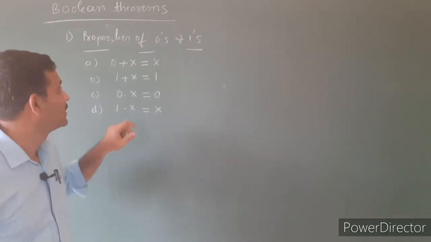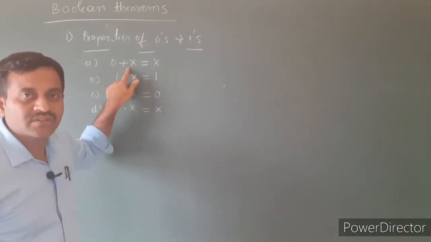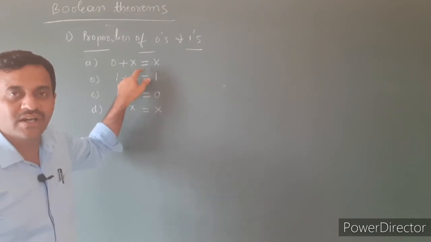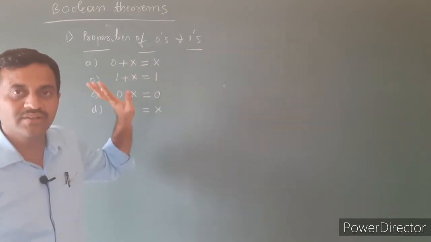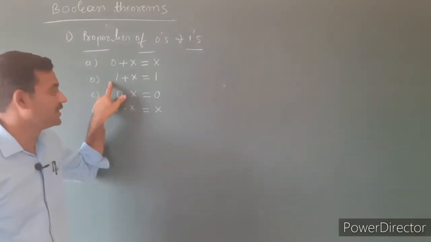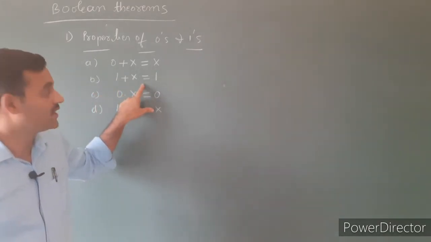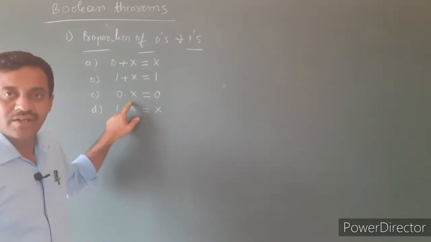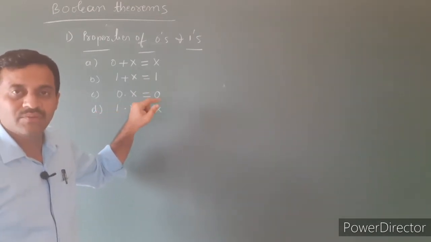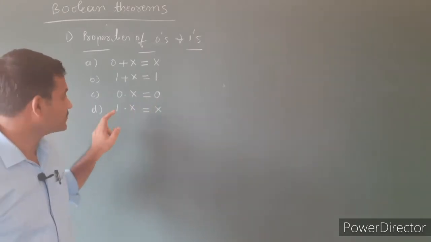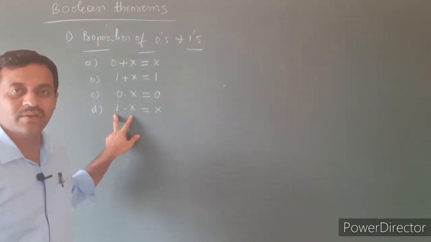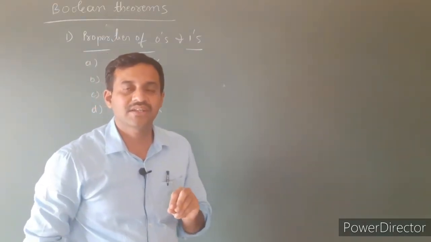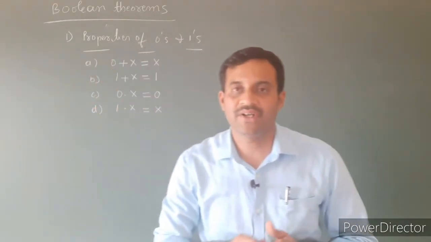So these are the properties of zeros and ones. See the statements. 0 ORed with any variable is always equal to the variable. 1 ORed with a variable is always equal to 1. 0 ANDed with any variable, the result is always equal to 0. 1 ANDed with any variable, the result is always equal to the variable.